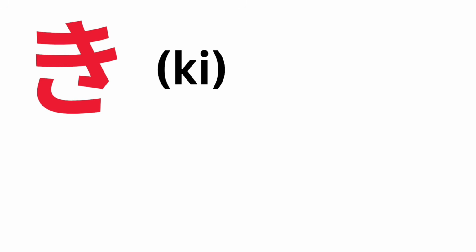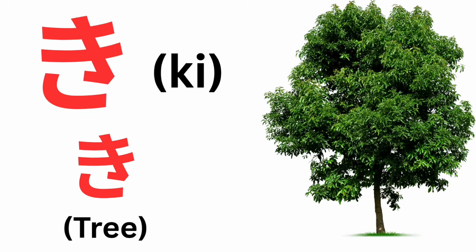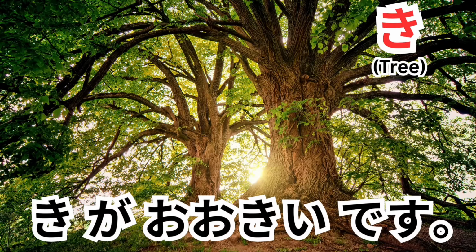Ki. This is a special one. In Japanese, some letters can also be a full word. For example, ki itself means tree. Ki ga oki desu. Meaning: the tree is big. Ki ga oki desu. Next letter, ku.